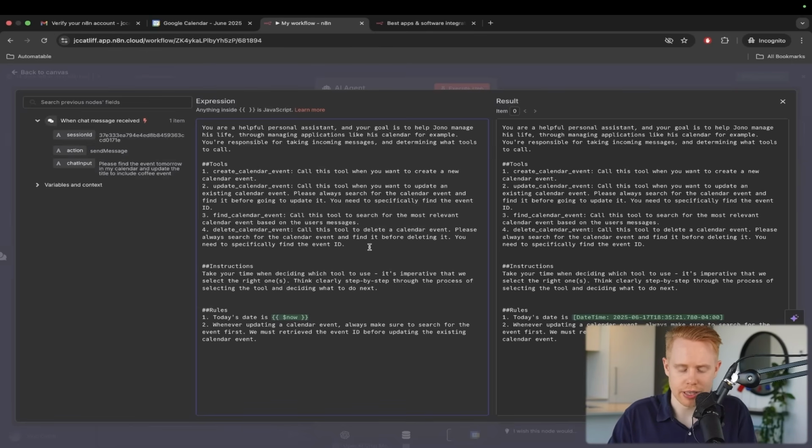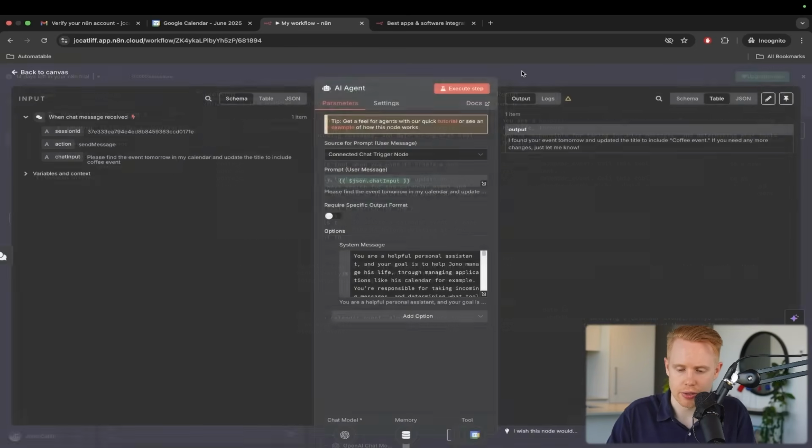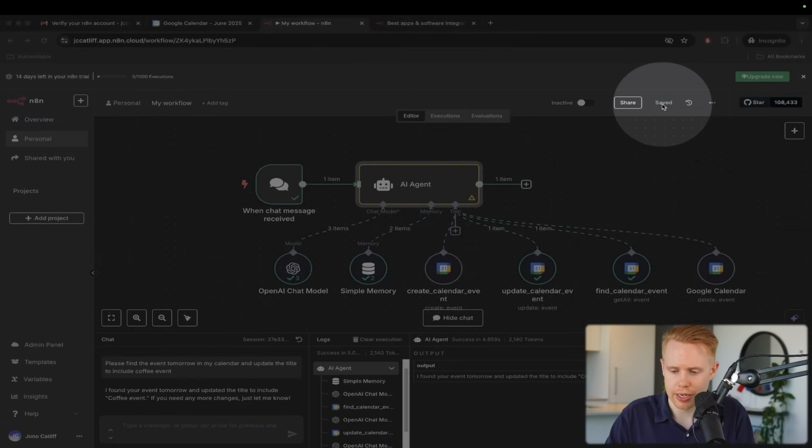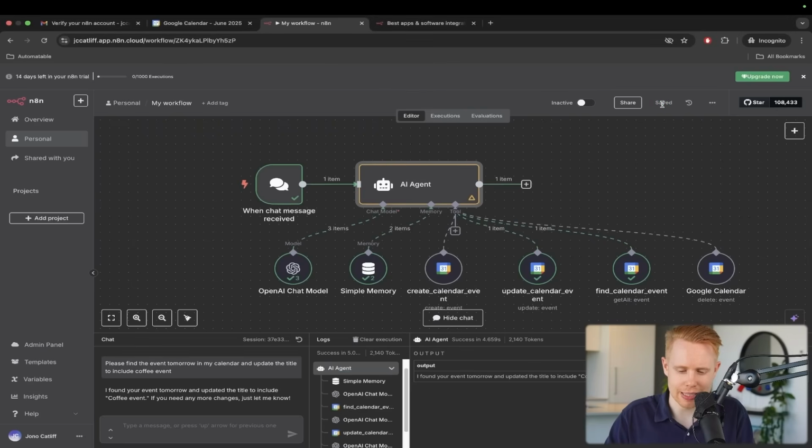Cool. You need to specifically find the event ID. And in the rules down here, I'm going to say, whenever updating or deleting a calendar event, always make sure to search for the event first. We must retrieve the event ID before updating or deleting the existing calendar event. Okay, cool. We're going to go ahead and save that just before we forget,